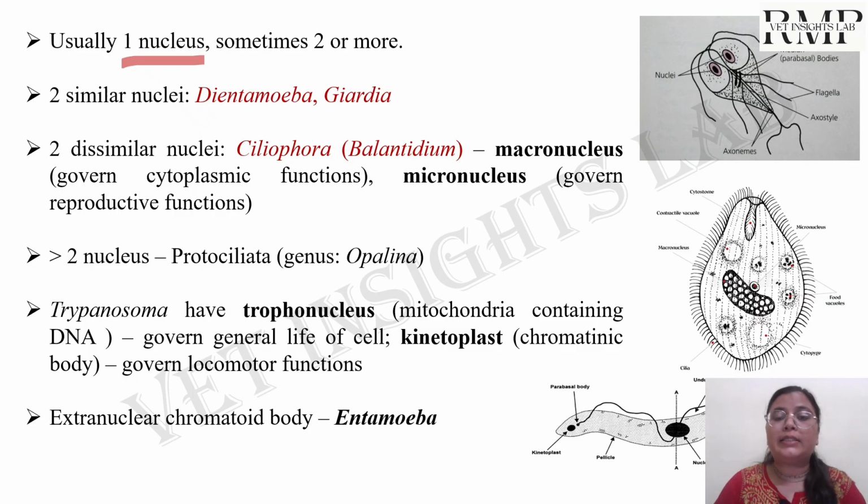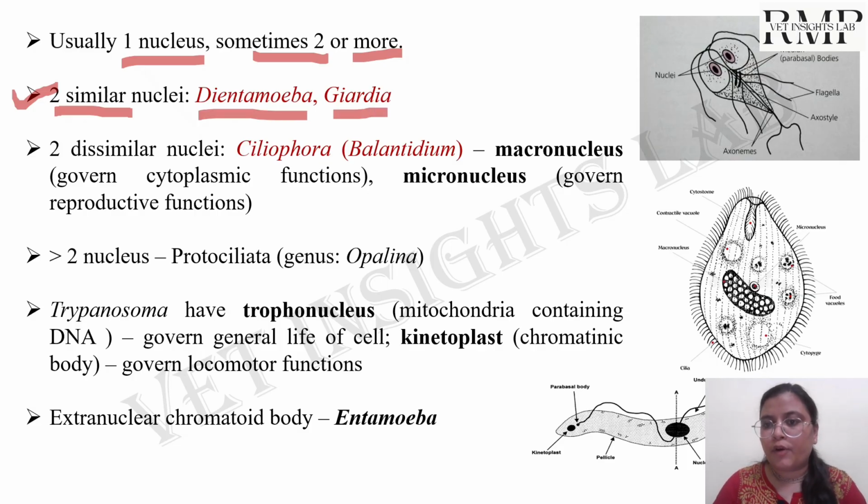But there are some protozoa that have either two nuclei or more than two nuclei. If both nuclei are similar, the examples are Dientamoeba and Giardia. For example, you can see the picture here of Giardia, and these two are the nuclei, which you can clearly see are equal, or we can say similar.